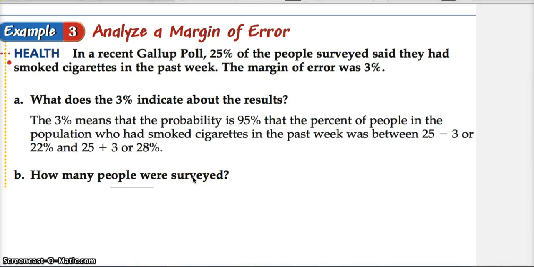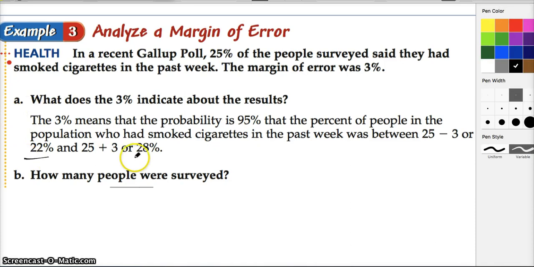As the textbook has it, that 3% means that the probability is 95% that the percent of people in the population who had smoked cigarettes in the past week is somewhere between 22% and 28%. I hope that makes sense. All these percents seem a little confusing, but it's 95% true that this is happening between these two percentages. Oh, my goodness.